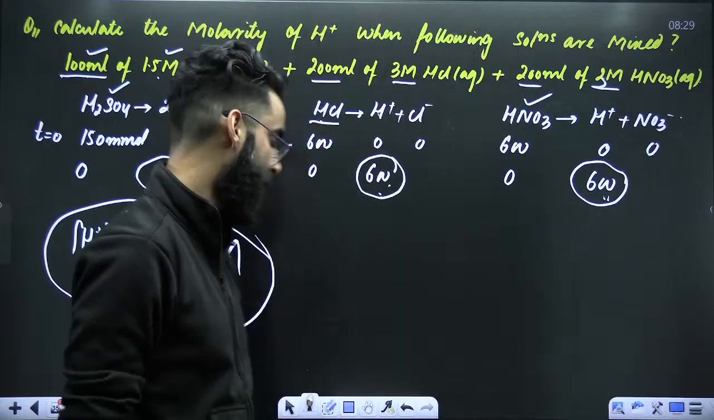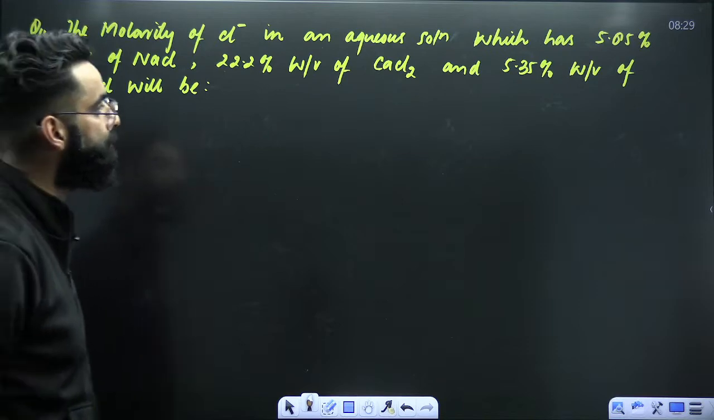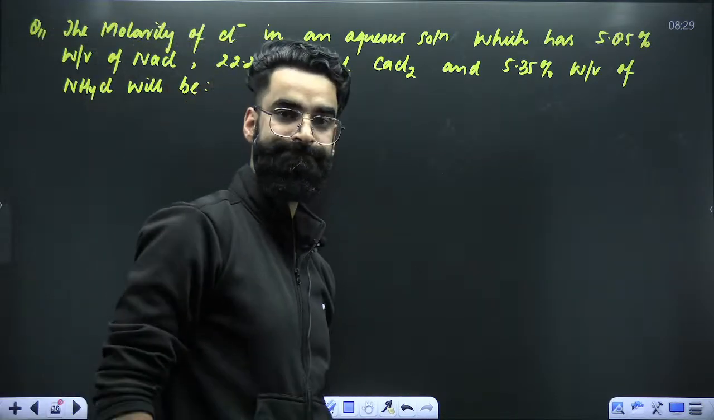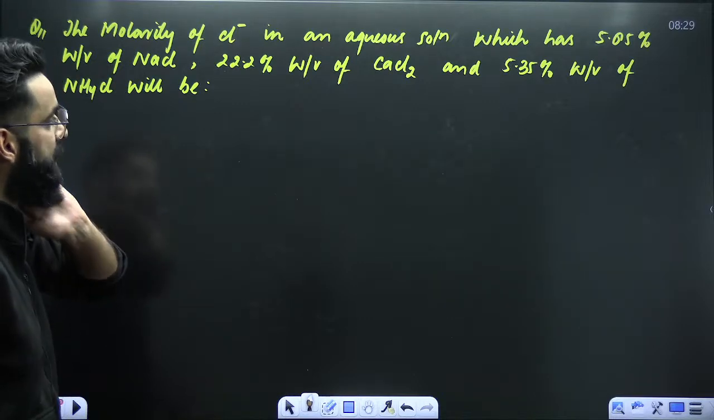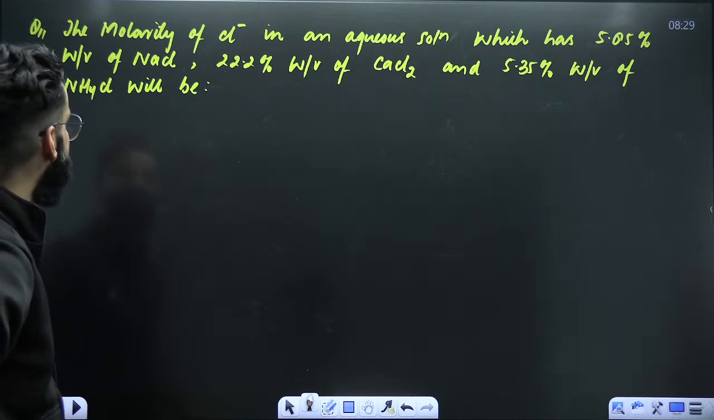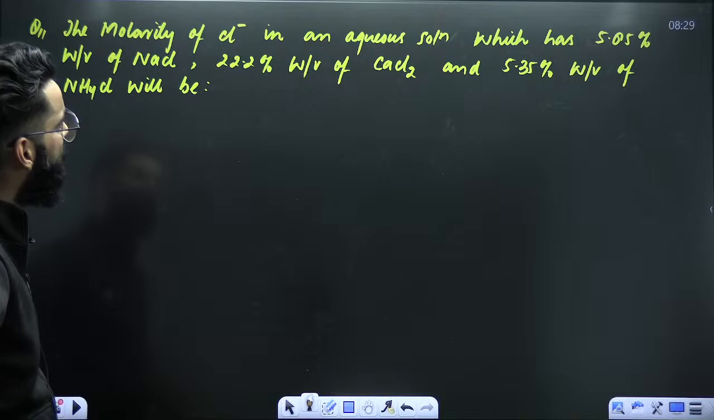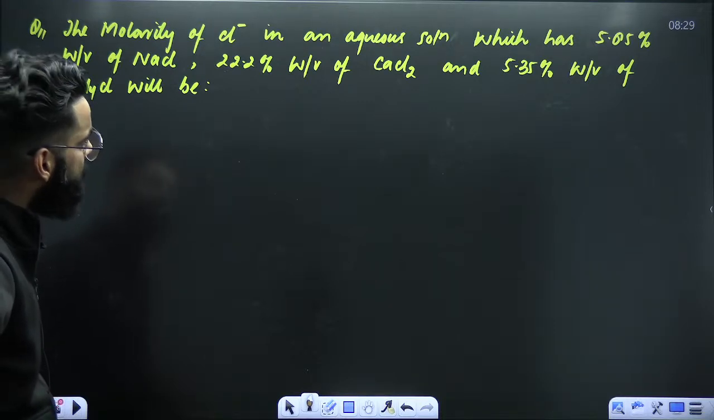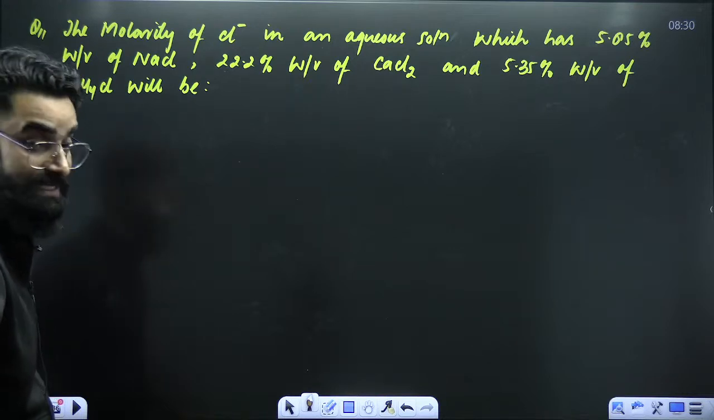Perfect. Now we will do one more question. Look at this particular question. The molarity of Cl negative in an aqueous solution, which has 5.85% weight by volume of NaCl, 22.2% weight by volume of CaCl2, and 5.35% weight by volume of NH4Cl will be.